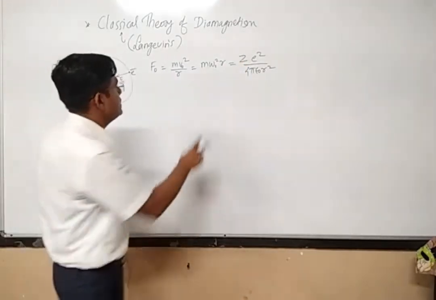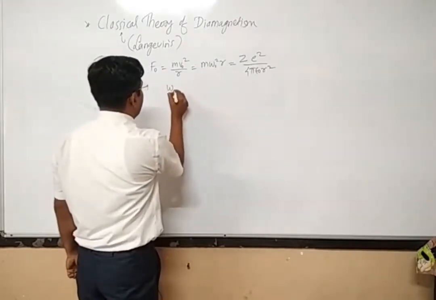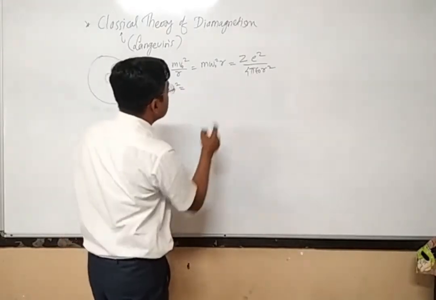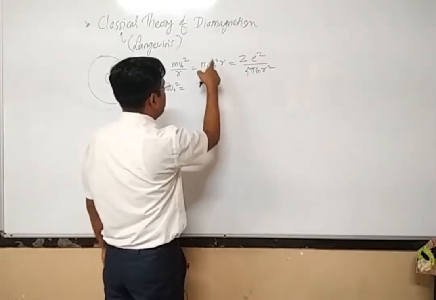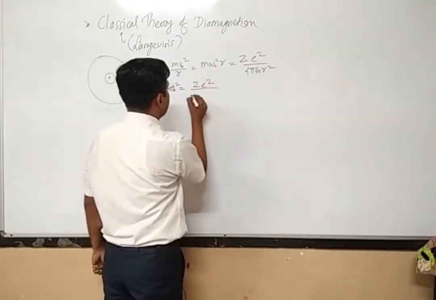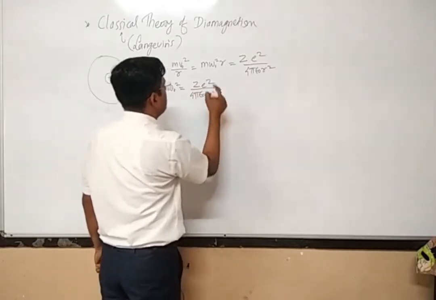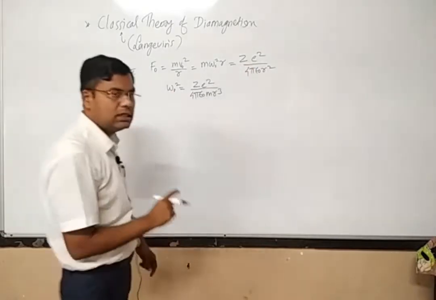Okay, now from this particular equation I can find out the value of omega 0 square. So omega 0 square is equal to, just take this m into r into the denominator. So it is Z e square by 4 pi epsilon 0 m into r cube, r into r square, that is r cube.